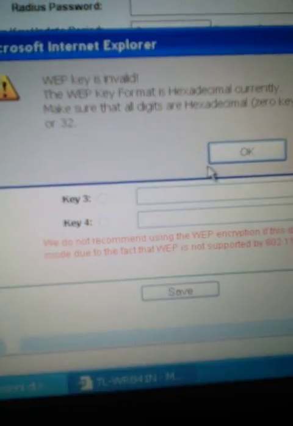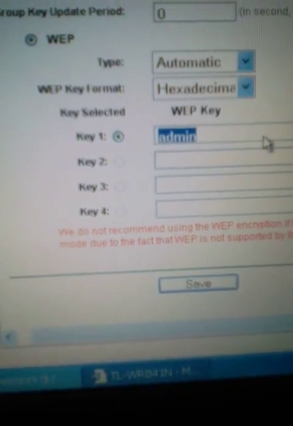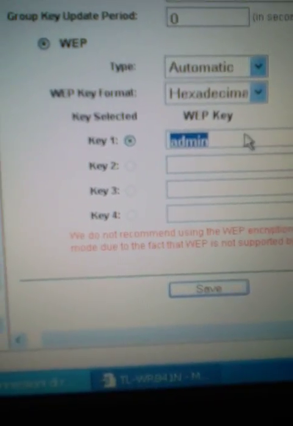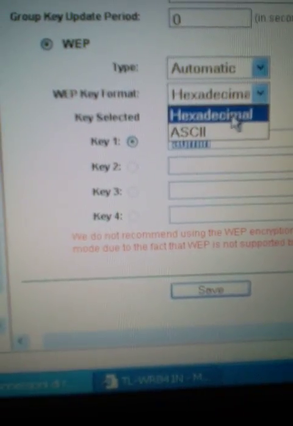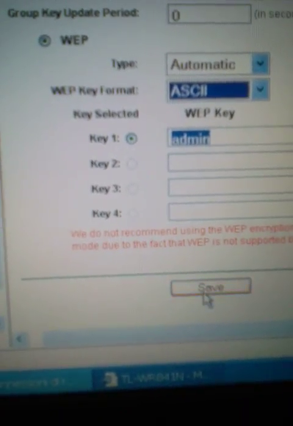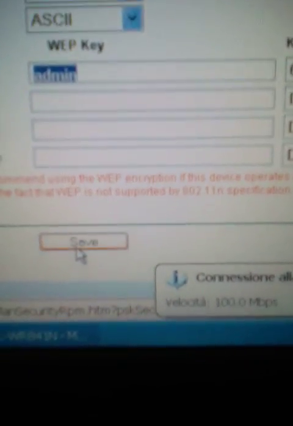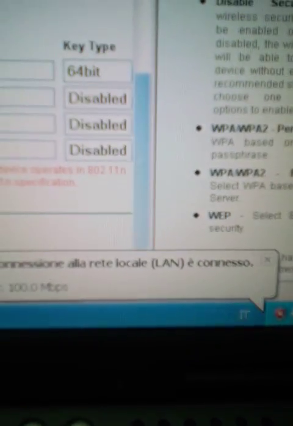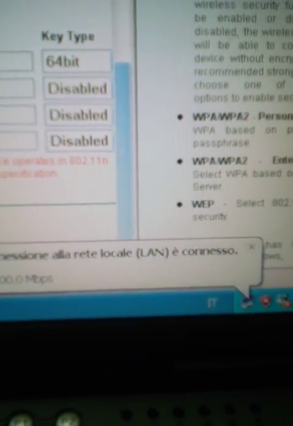It says invalid key detected. Use. Now it's saving, you can see. Processing. Internet browsing. Connection generated. Yeah, that's saved.